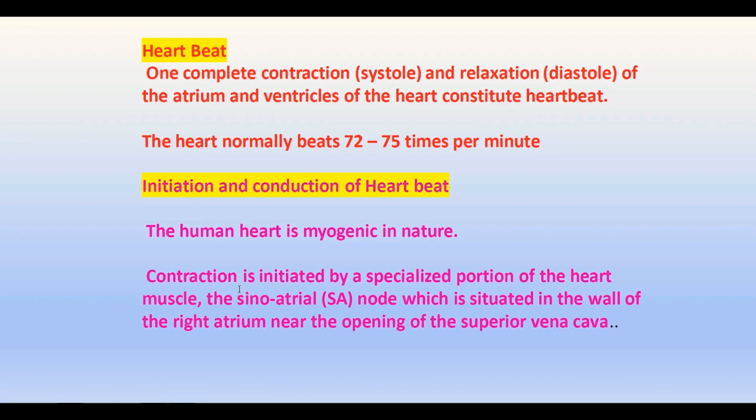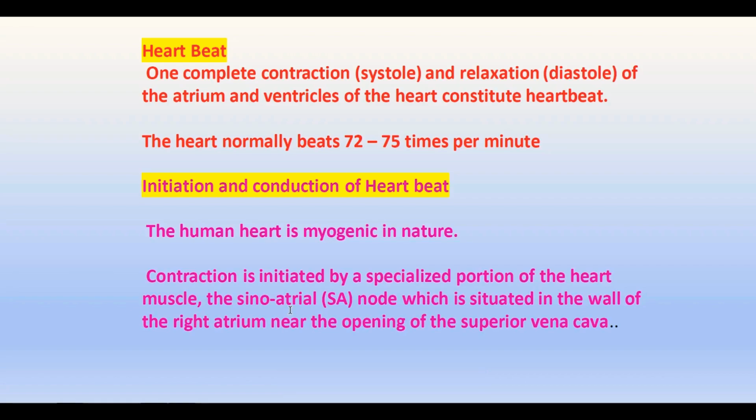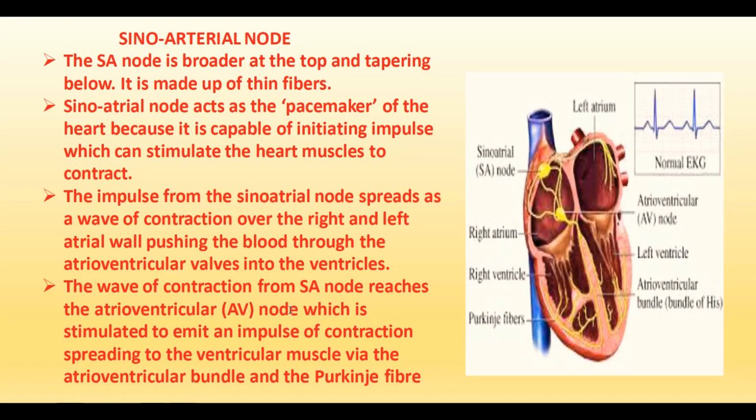Here in the human heart, the contraction is initiated by a specialized portion of the heart muscle present in the right atrium, which is called the sinoatrial node. This is situated on the wall of the right atrium near the opening of the superior vena cava. The superior vena cava opens into the right atrium, so near the opening, the SA node is present. That will initiate the contraction of the heart, and this will be conducted by the other parts of the heart to proceed with the heartbeat.